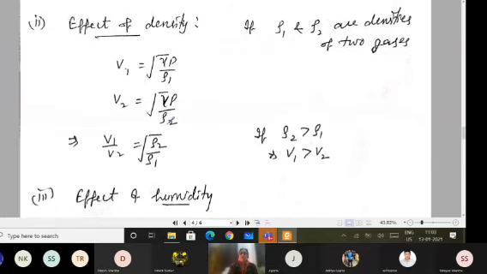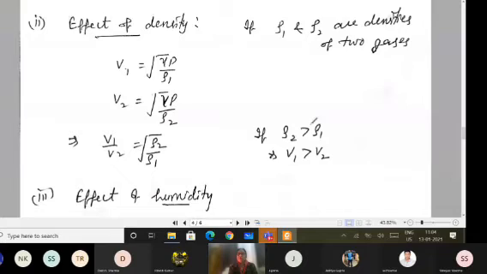Second point with you is the effect of density. When I talk about the effect of density, I assume that the sound moves through two different gases having densities ρ1 and ρ2. Then the speed of sound in the first gas, V1, will be the square root of gamma P upon ρ1. V2 is the square root of gamma P upon ρ2, and V1 upon V2 equals square root of ρ2 upon ρ1. It means an inverse relation with the density.